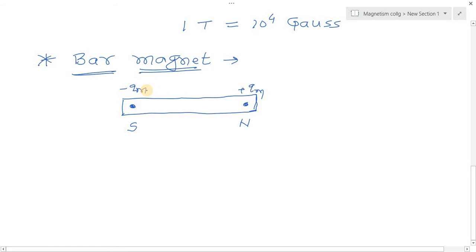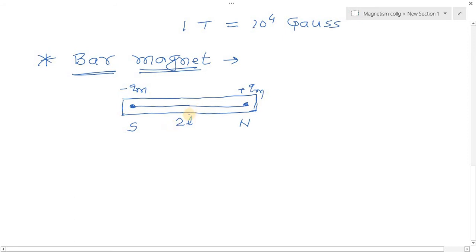The separation of magnetic poles inside the magnet is 2L. The separation of magnetic poles means this one, the distance between the north and south poles. This separation is 2L.